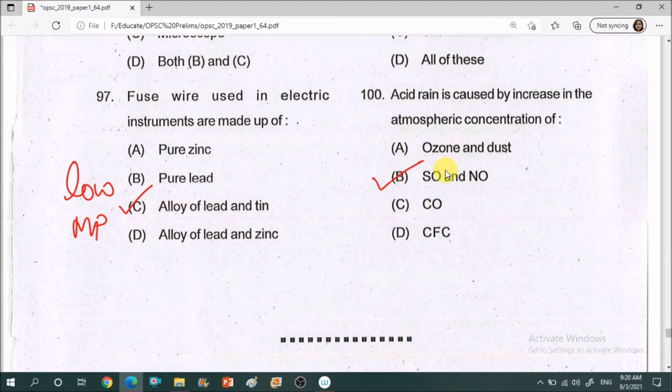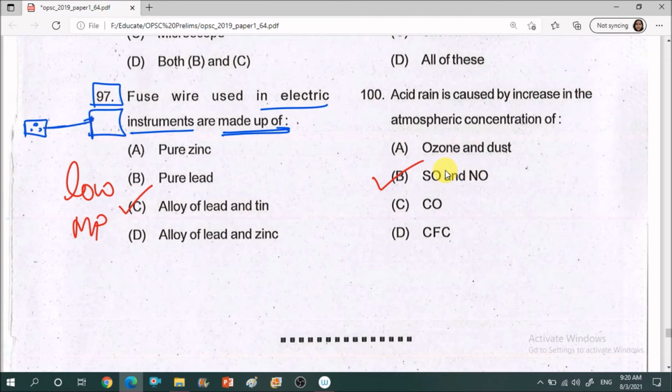Next question, question number 97. Fuse wire used in electric instruments is made up of dash. So as you know, the electric instruments, if they are heavy appliances, may burn out if there is a sudden high current, because of the I square R T heat effect.